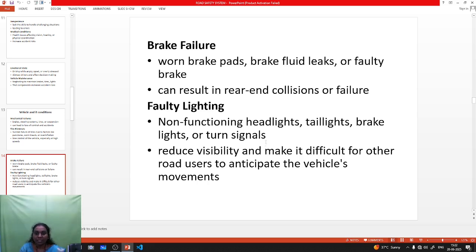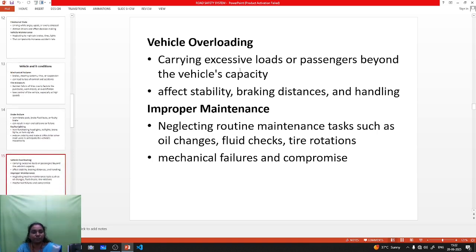Next one is the turning signals. One is the left indicator or right indicator. If either indicator is faulty and you are turning right, the other driver cannot identify it. So it may lead to accidents. So light variations may cause a heavy risk of accidents. Next one is vehicle overloading.